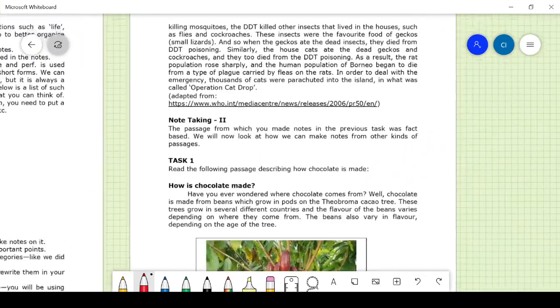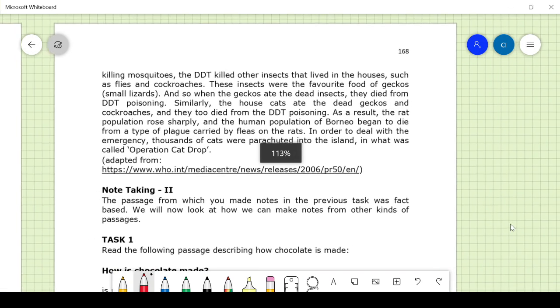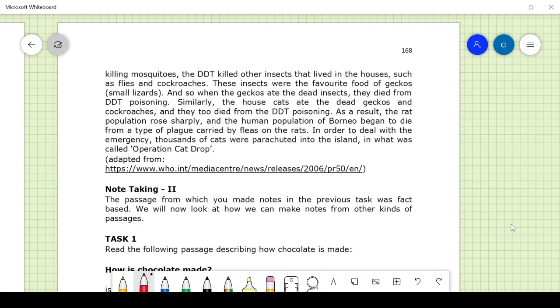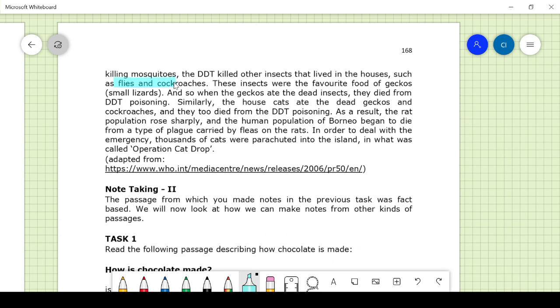What are these things? Besides killing mosquitoes, the DDT killed other insects that lived in the houses, such as flies and cockroaches. This is one very important thing to know, that each human being has at least 1,000, should I say, insects to his credit. Flies and cockroaches. Suppose the population is 1 crore, there will be 1,000 crore such insects. These insects are the favorite food of geckos, the small lizards.